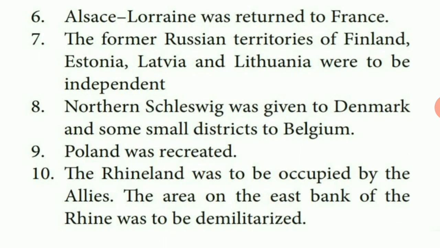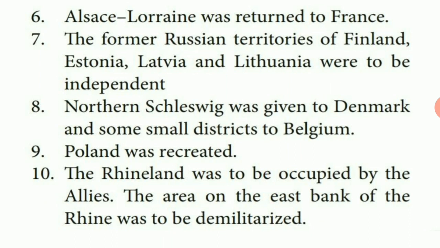Next point, Alsace-Lorraine was returned to France. In 1870 to 71, the Franco-Prussian War was fought between France and Germany. Franco means France, and Prussia was the old name of Germany.